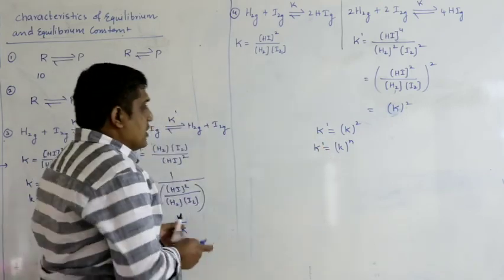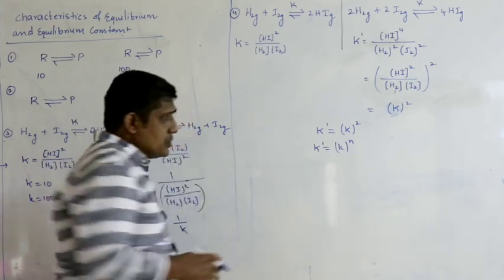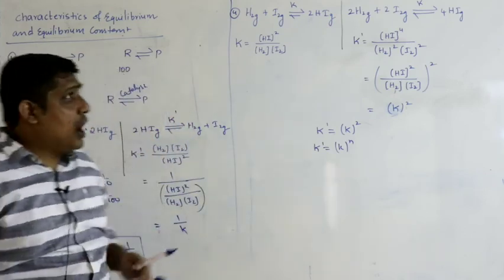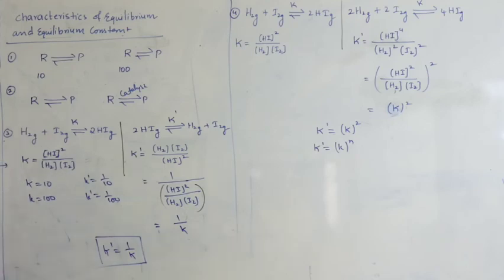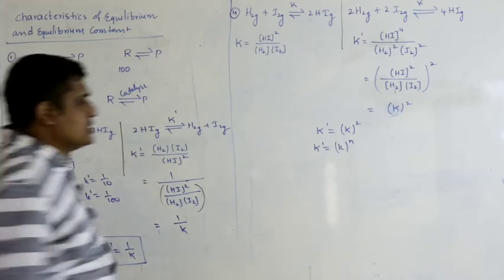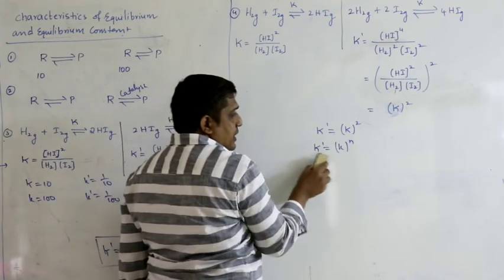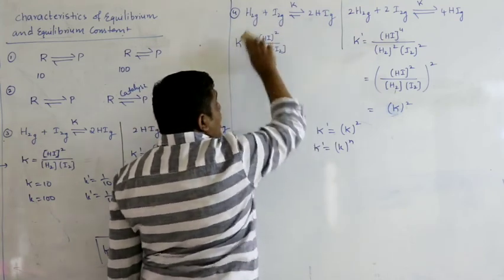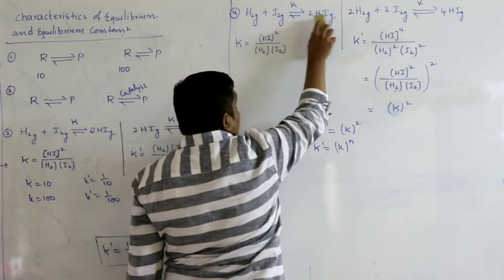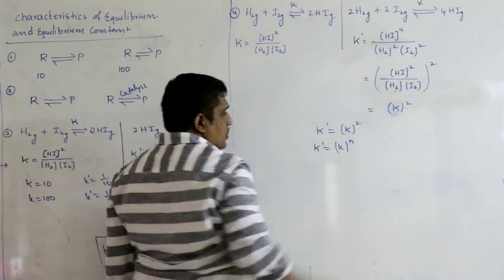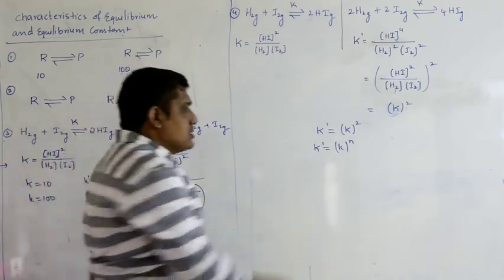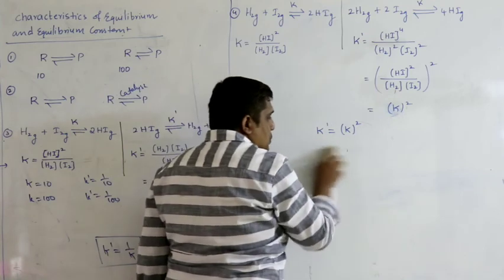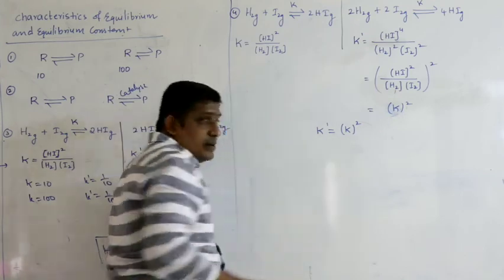Let us see one more example. Suppose I multiply with half. So in general, K dash equals K power n. If I multiply the entire reaction with n, H2 + I2 equilibrium 2HI, then K dash will be equal to K whole power n. Suppose let us say I am multiplying with 2.